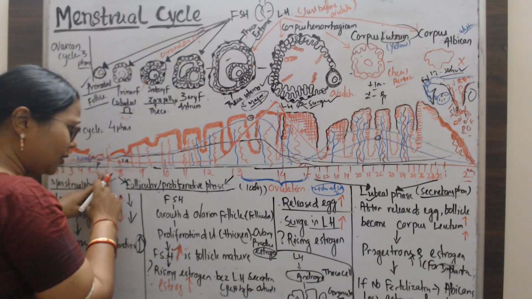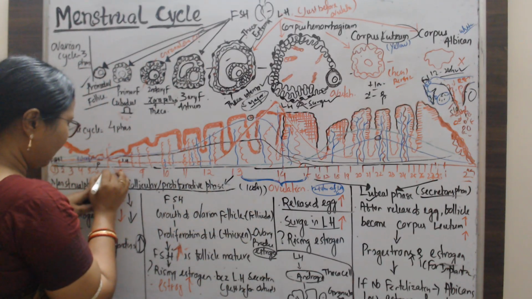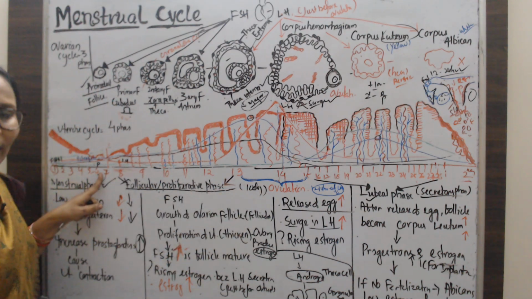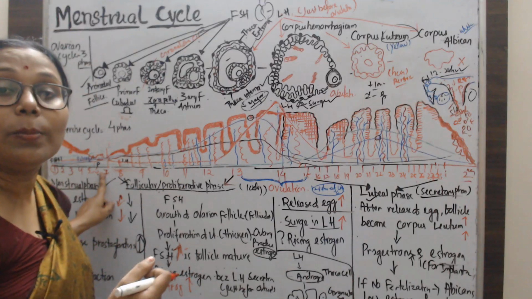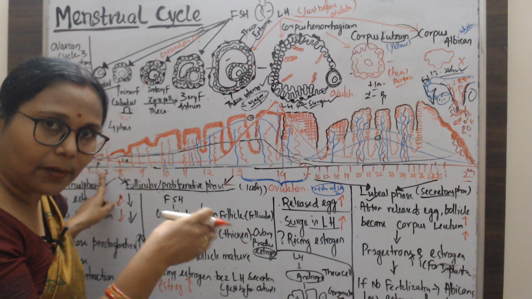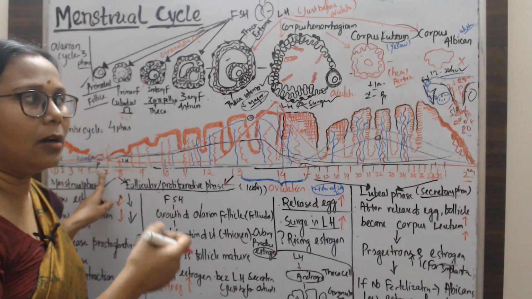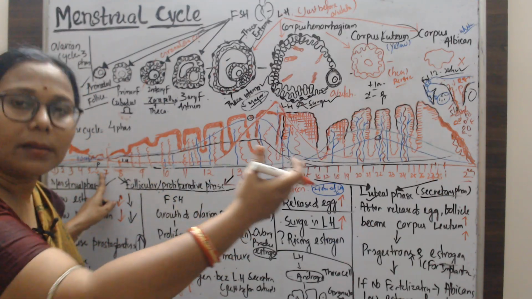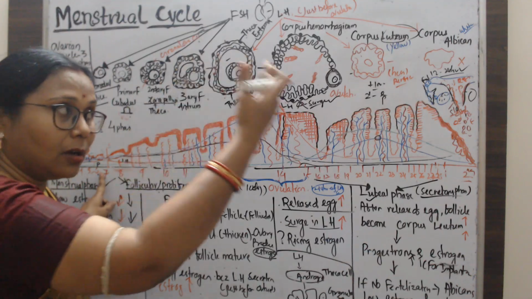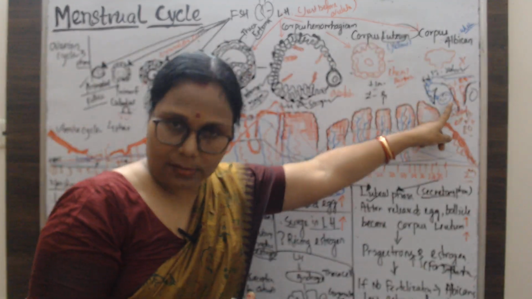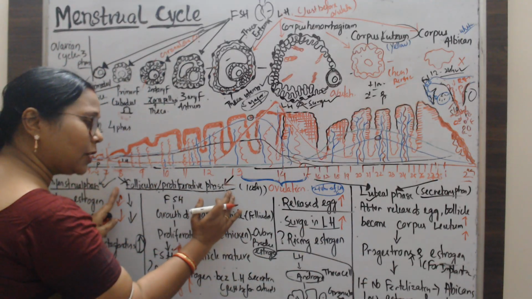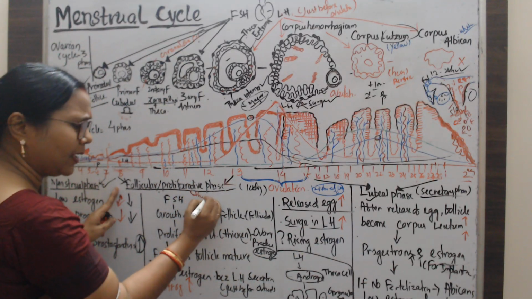And from day 7 to 14, that is about 10 days, what happens? The rebuilding of the endometrium takes place. First shedding takes place, next rebuilding, or new blood vessels are generated from there, they proliferate. This is called the proliferative phase. Proliferative means thickening. The wall becomes thickened.